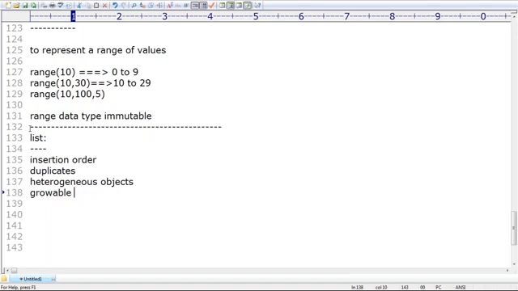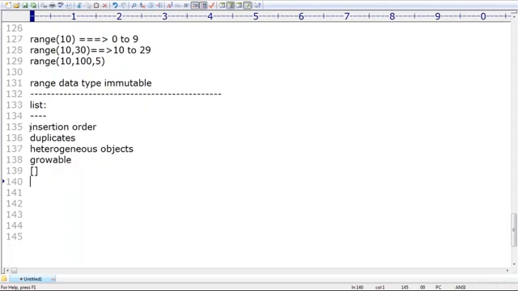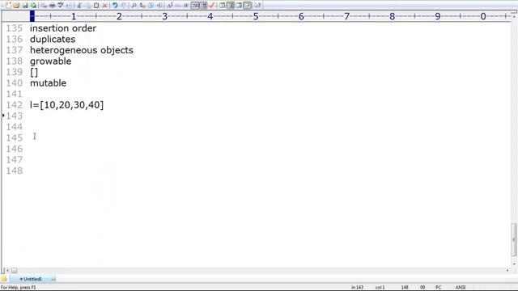Next, how to represent a list of values? By using square brackets. I covered it already, right? Square brackets. Now it is mutable, because we can increase or decrease it, which means mutable nature only. The best example: L is equal to 10, 20, 30, 40. I'm taking it by default. This one itself is nothing but